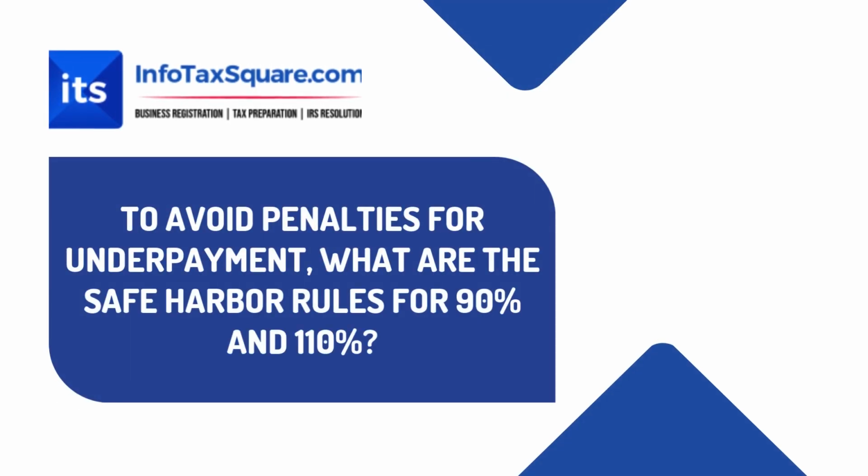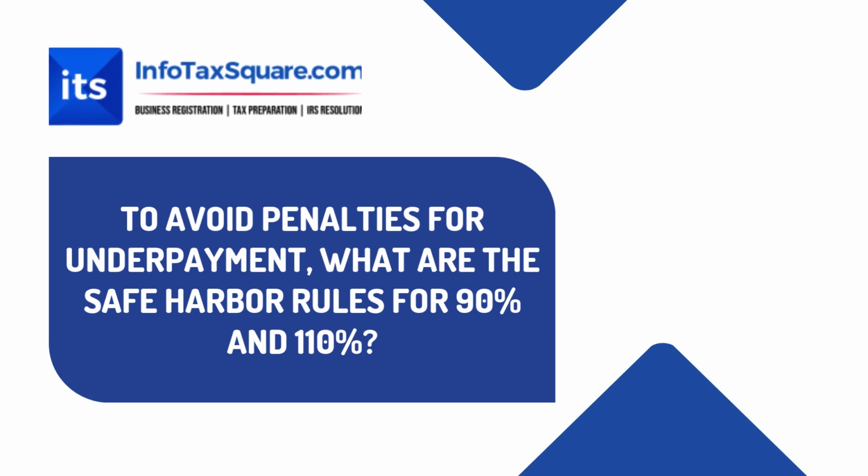What are the safe harbor rules to compute estimated tax penalties to avoid paying underpayment penalties? I'm going to explain it with an example.